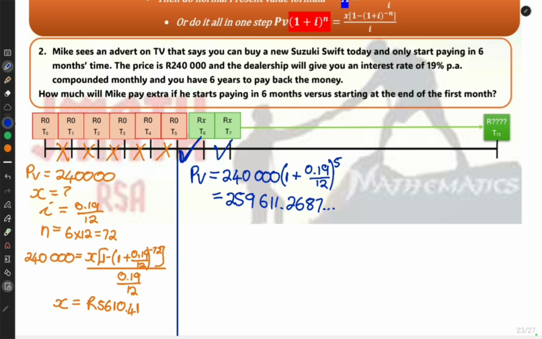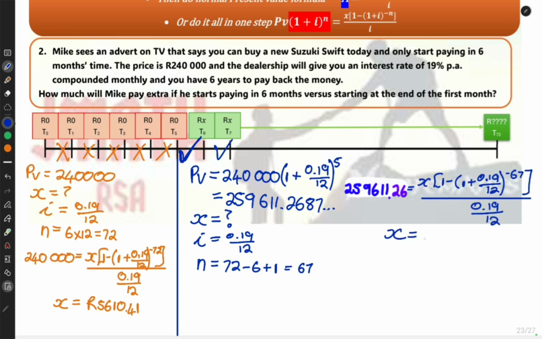So I would just make my list again. I know what the present value or the loan amount would be. I am going to work out what x needs to be. I know what i is, 0.19 over 12. So now n in this case is also not just 72. Okay, so I'm going to take the same approach that I take with sigma. I'm going to say top minus bottom plus 1. So 72 minus 6 plus 1 is going to equal 67 payments that he has left to pay off this loan with his increased amount. So let's just sub into the formula and see what x is going to be.